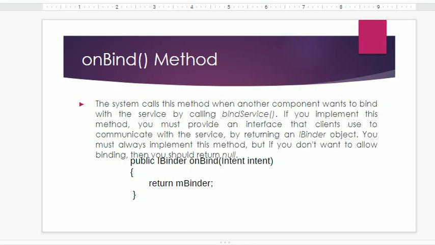In the onBind method, the system calls this method when another component wants to bind with the service by calling bindService. If you implement this method, you must provide an interface that clients use to communicate with the service by returning an IBinder object. You must always implement this method, but if you don't want to allow binding, then you should return null. So if we don't want any kind of binding, we can simply return null, but if we want to bind, then we will definitely return the binder over here.